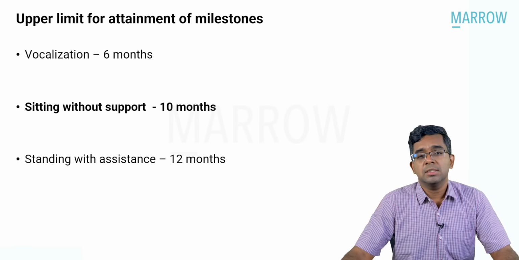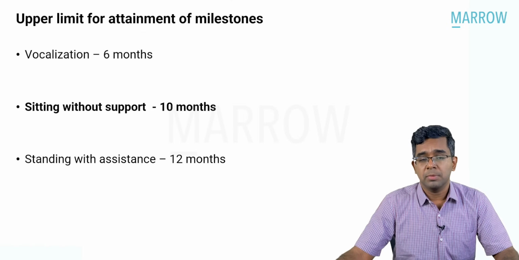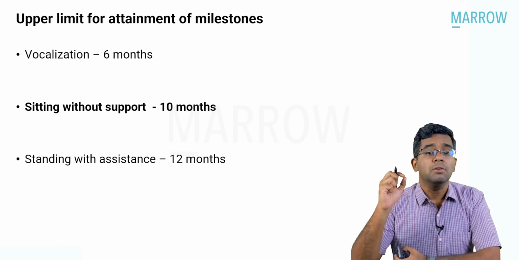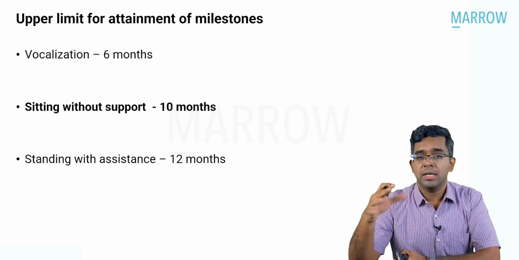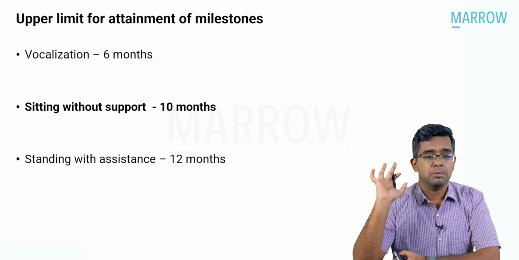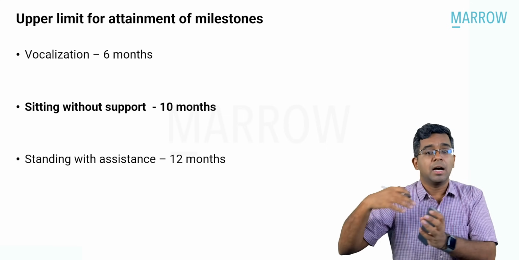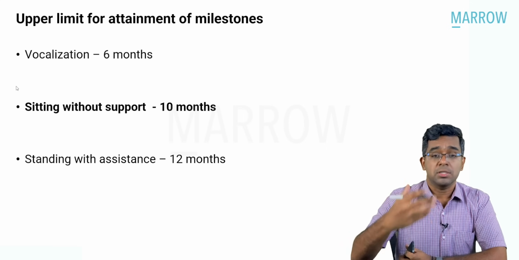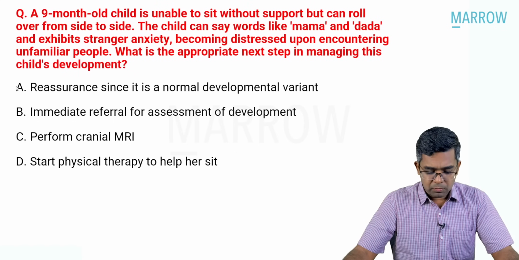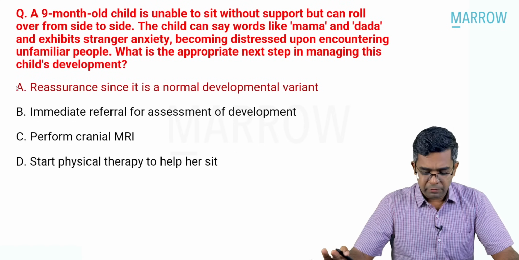Have a look at this text from the OPGI textbook where they give the upper limit for attainment of a milestone. That means by that age, if it is not attained, we can call it a delay. First, vocalization by 6 months not attained, we can call it a delay. Sitting with support, that is what I was explaining, we can wait up to 10 months. Standing with assistance by 12 months. Okay, these are all upper limits. After that, if the milestone is still not attained, we can call it a delay. So the clear answer for this question is reassurance, because it's only a normal developmental variant.